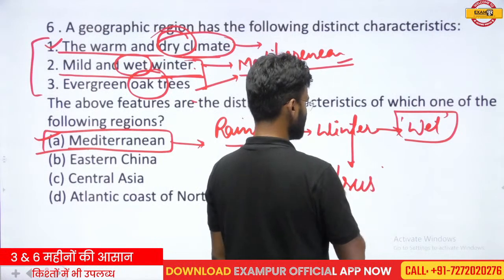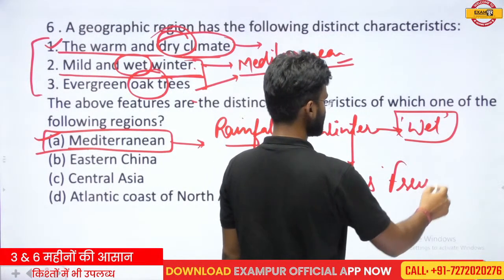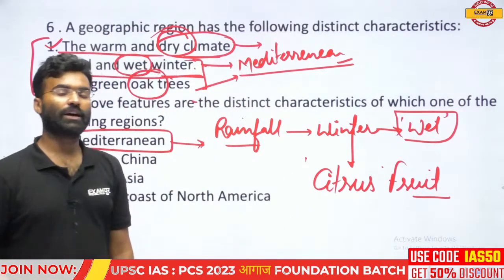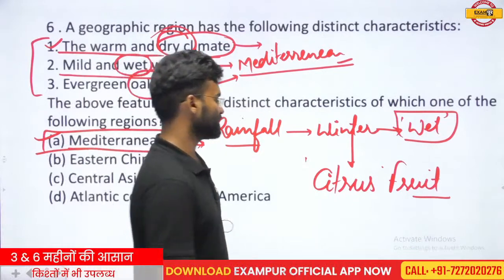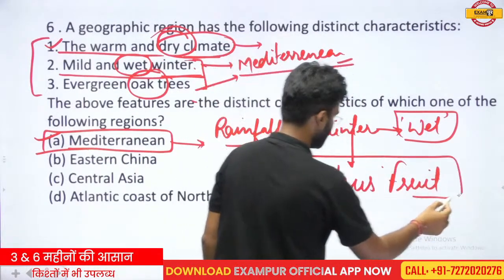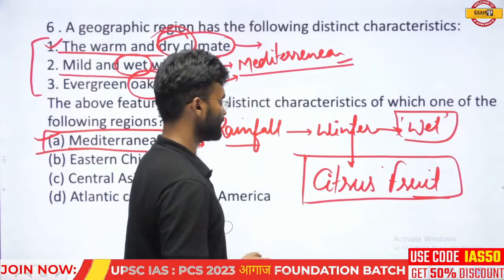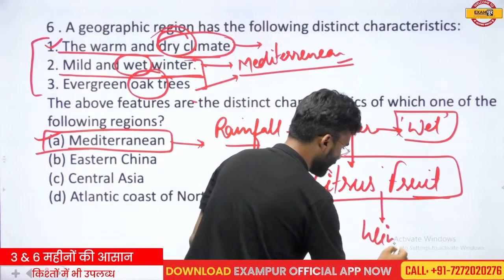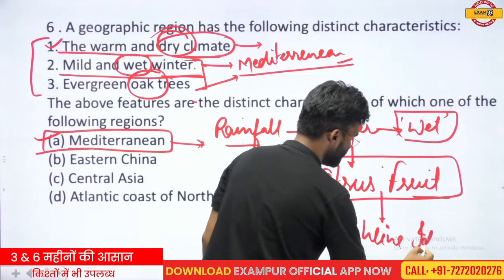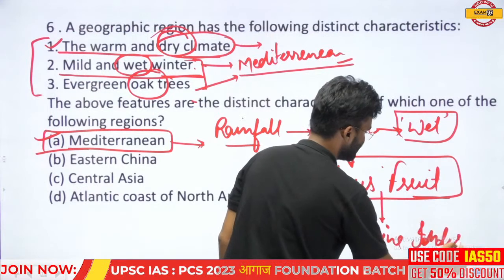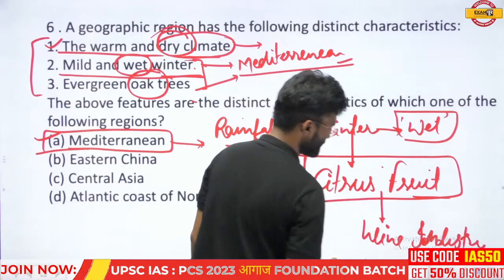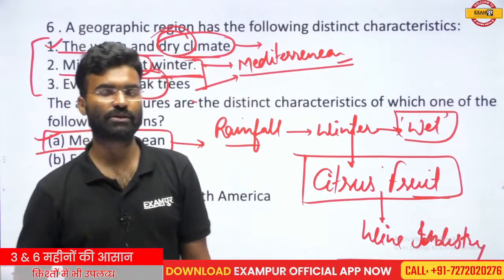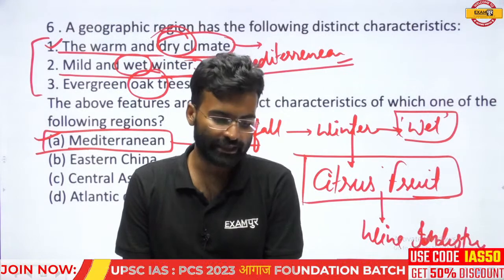So this climatic zone has suitable condition for the growth of the citrus fruits. So citrus fruits are found abundantly in this climatic zone, and these citrus fruits provide the raw material for the wine industry, and that is why this climatic zone has the maximum development of the wine industry. So for the wine industry, the most suitable climatic zone is the Mediterranean climatic zone.